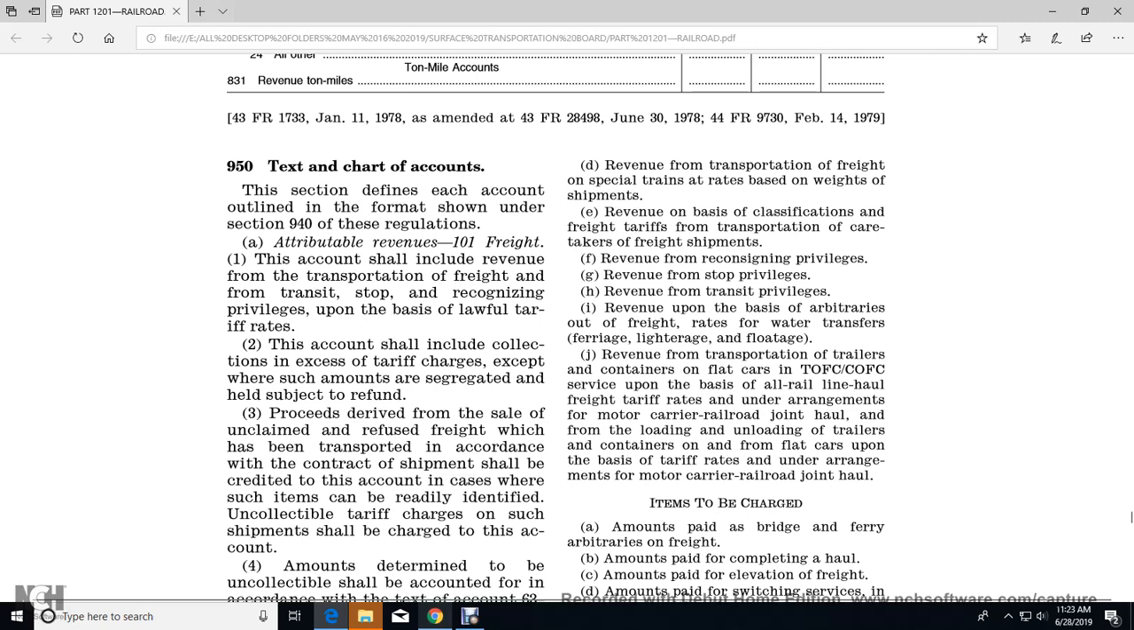The account shall include the collection of the tariff charges, except for those in such account segregated and held subject to the refund process, derived from the sale of unclaimed or refused freight which has been transported in accordance with the contract of shipment, which shall be credited to the account, in case such items are readily identified with the uncollectible tariff charges on such equipment. Shipments shall be charged with the account.